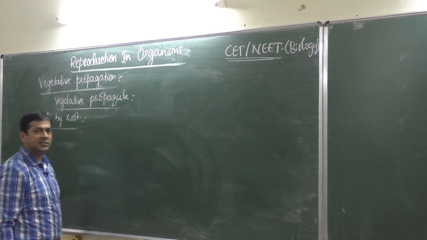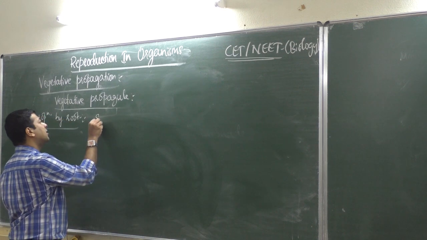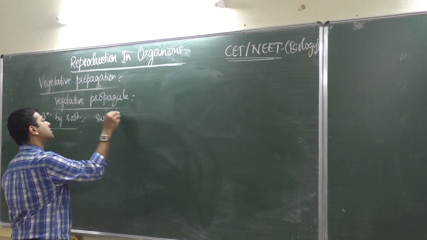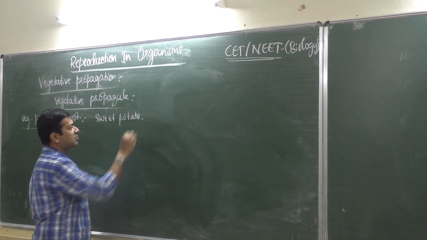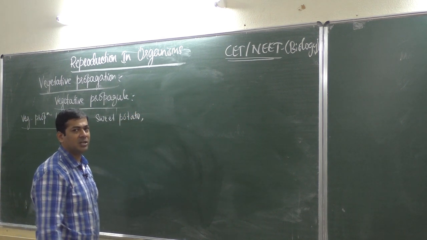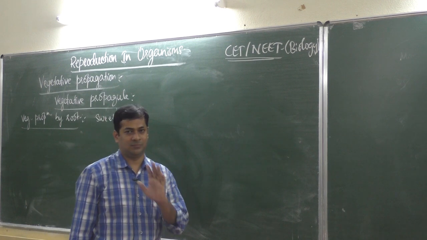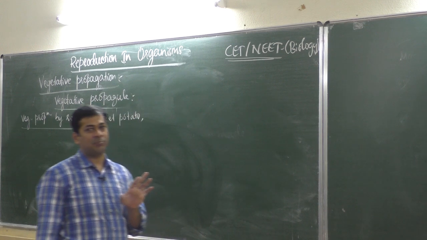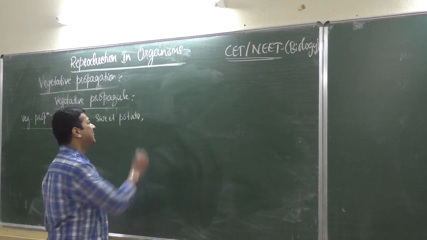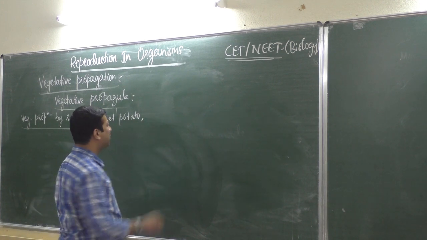So you find this kind of vegetative propagation in sweet potato. The actual pronunciation is potato. Don't laugh. The correct English pronunciation is potato, but we say potato in India. Sweet potato.